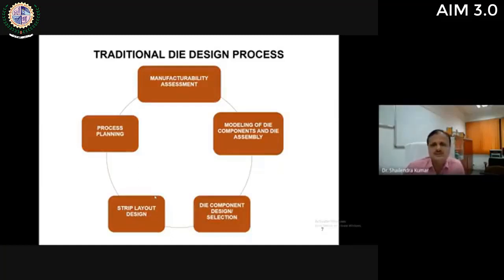Most of the steps are done manually, and in some cases, the die designer takes the help of some CAD software. But the final decision is to be taken by the die designer himself. CAD software can help only in preparing some drawings, some calculations, and the storage and retrieval of drawings. But mainly all these steps are done manually, and these are highly experience based.